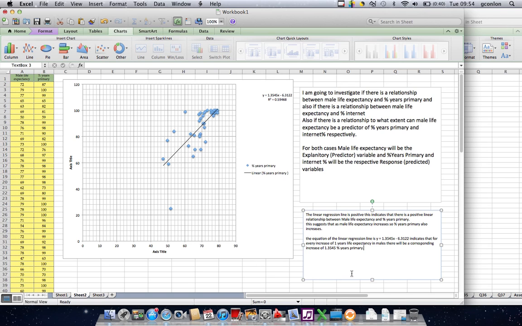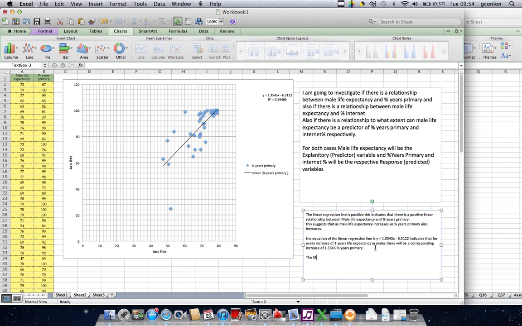So let's just have a look at this one. We said the equation is, and this one will always go up by 1, and this one will always go up by whatever the value is there. Okay, so that's all you have to say. It indicates that for every increase of 1 in here, there will be a corresponding increase of 1.34. Yeah, so that's how you go. Okay, what else can we say?